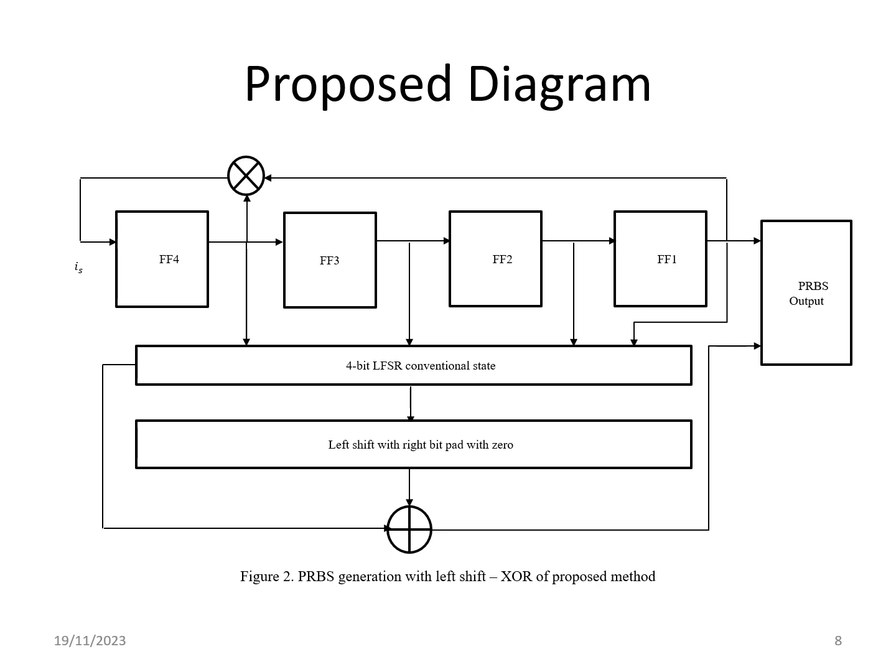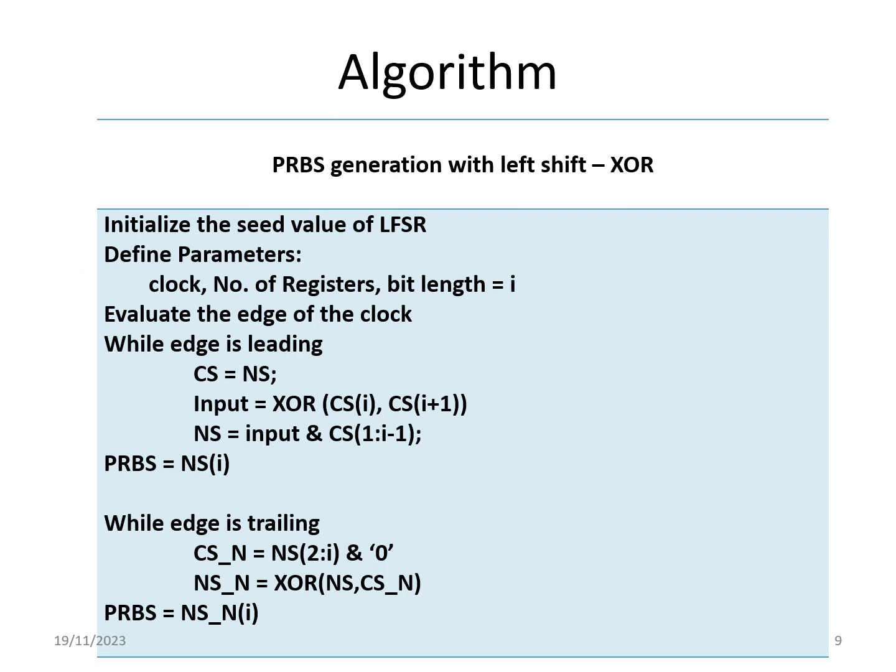So what will happen in the PRBS output? I'm getting the conventional output as well as the proposed scheme output, and for comparison I'm going to perform the sequence. So this is the algorithm: PRBS generation with the left shift of XOR. We first initialize the seed value for the conventional LFSR technique, and define parameters like the clock, number of registers, and bit length, and evaluate the edge of the clock. In conventional LFSR, only the leading edge is considered, and I'm going to generate the output.